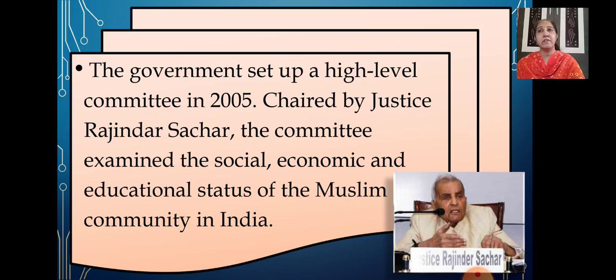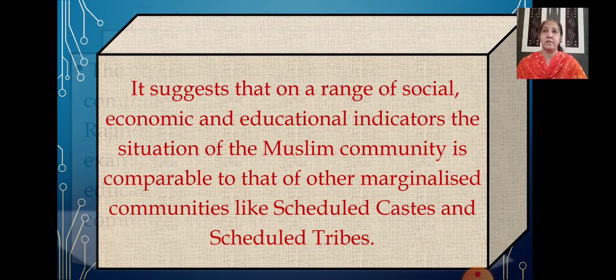The report discusses in detail the marginalization of this community, meaning the Muslim community. It suggests that on a range of social, economic, and educational indicators, the situation of the Muslim community is comparable to that of other marginalized communities like the Scheduled Castes and the Scheduled Tribes.